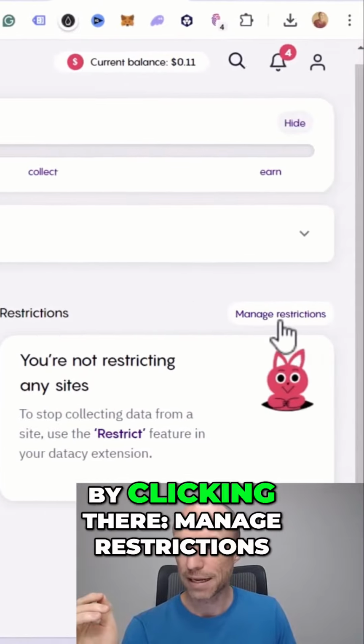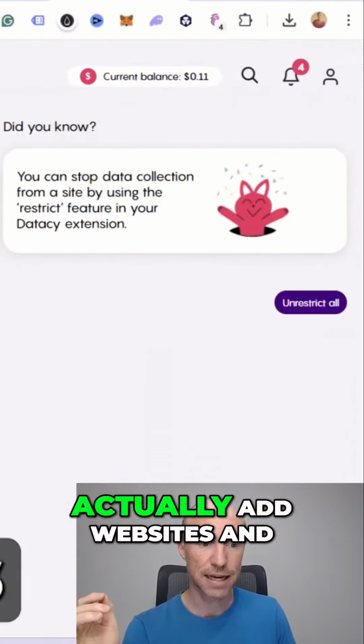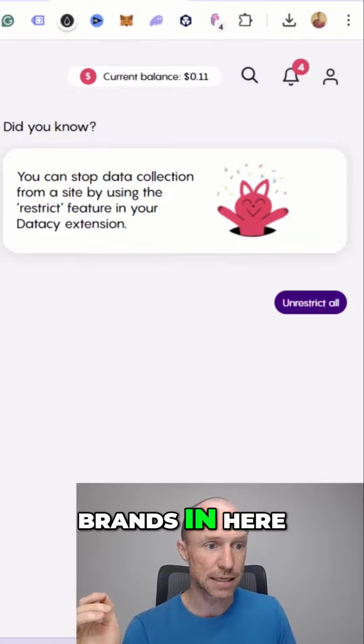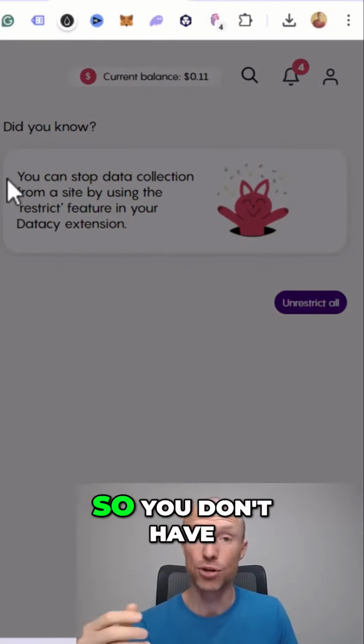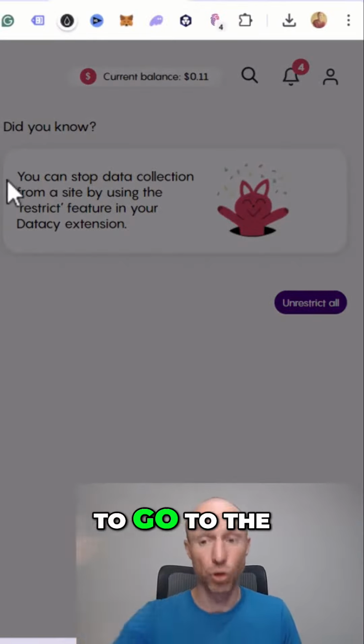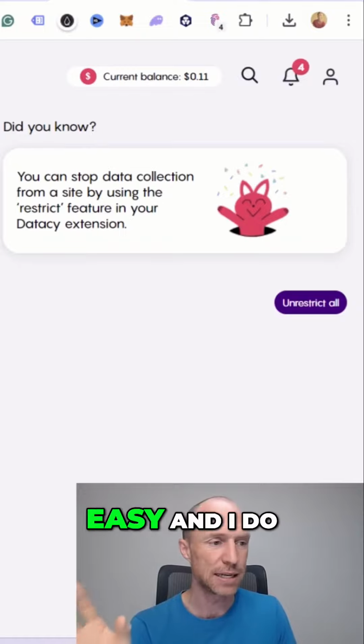And you do that by clicking manage restrictions. Then you can add websites and brands in here. Also, if you want to restrict a specific website, you can add it here, so you don't have to go to the website first, but that's also something you can do. And I do like that aspect, of course. So you can decide, that's very important. They make it quite easy and I do like that.